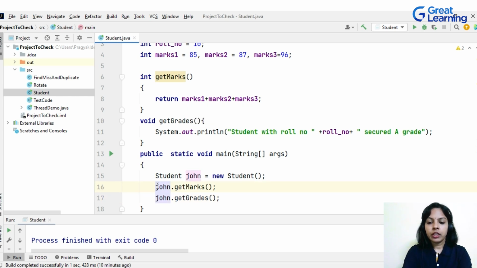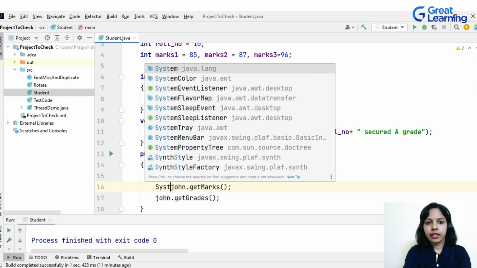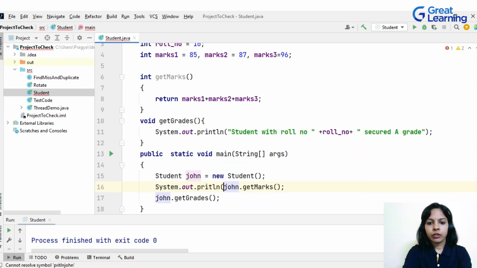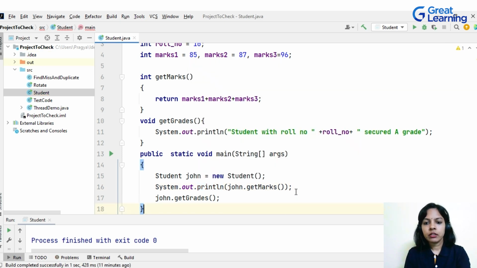So we have to enclose this method call inside System.out.println. Why? Because we want to display as an output what is the total marks secured. Right? Here, no need to enclose it inside System.out.println, because already inside the function, it is displaying a particular sentence. So this is how we access the methods, the behaviors defined for a class.